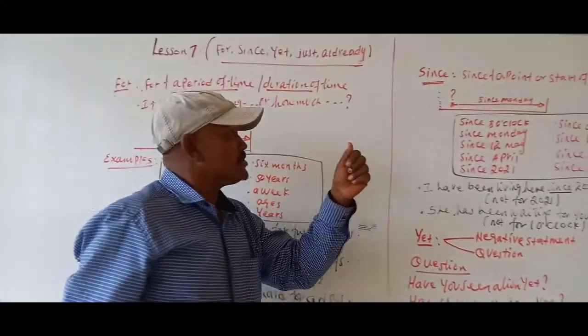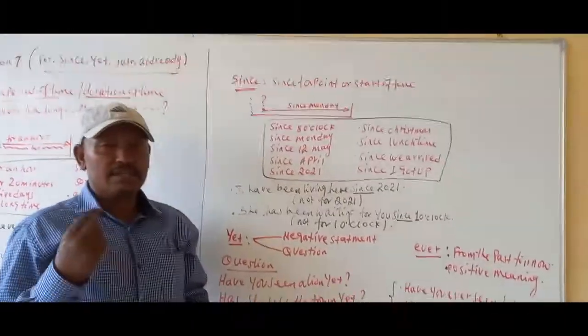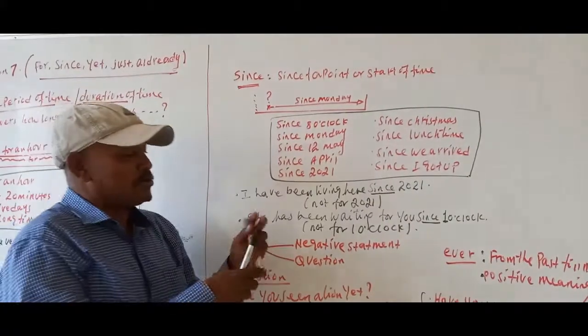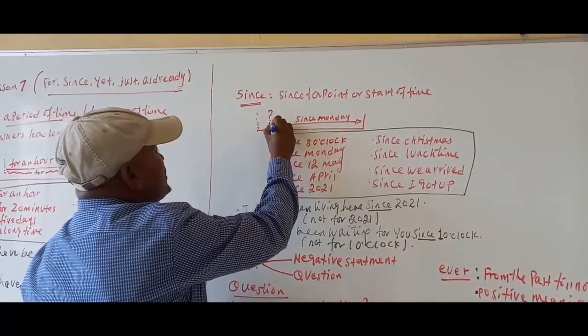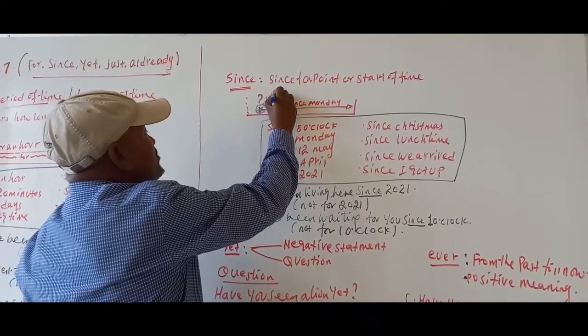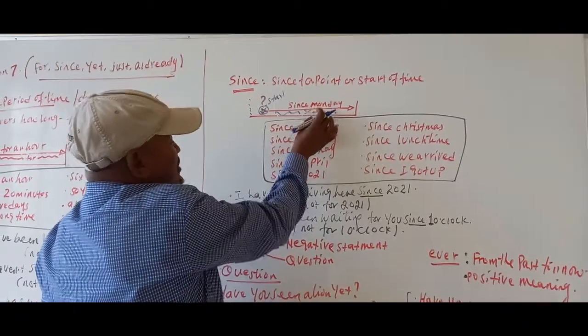The second time adverb is since. Since plus a point or start of time. It doesn't touch on a period or length of time. It only touches on the point. It only refers to the time as a point of time or a start of time, not the length of time. That is not the function of since here.